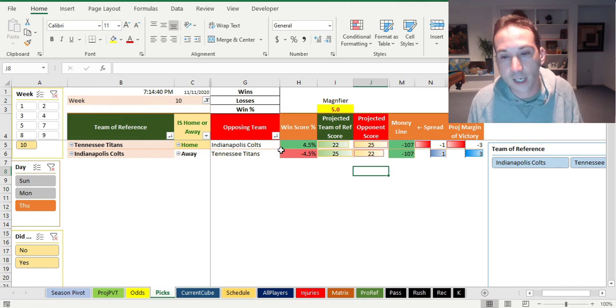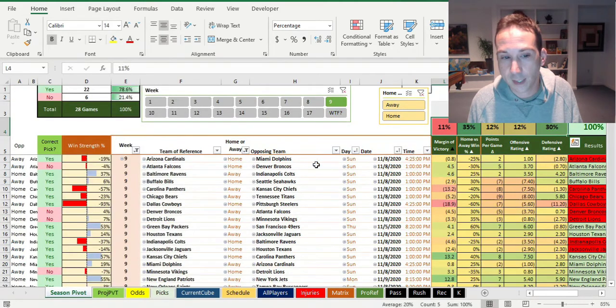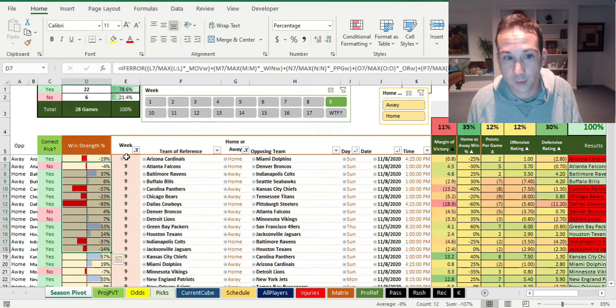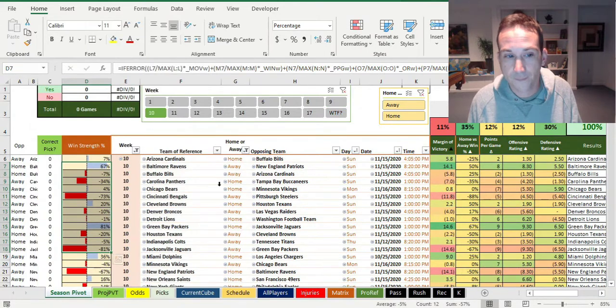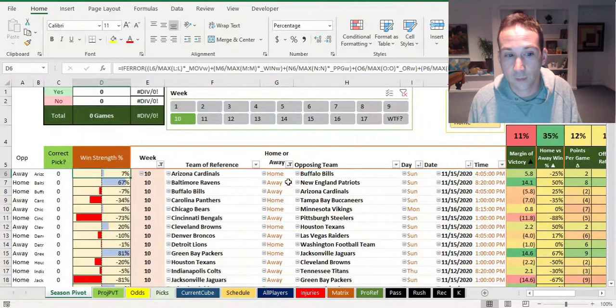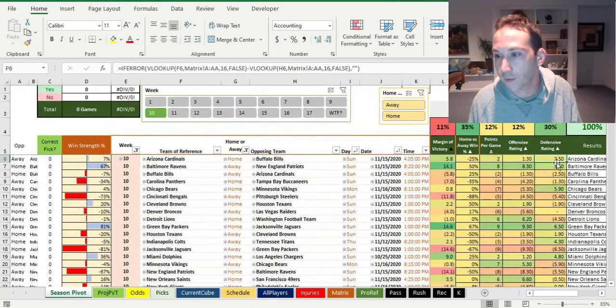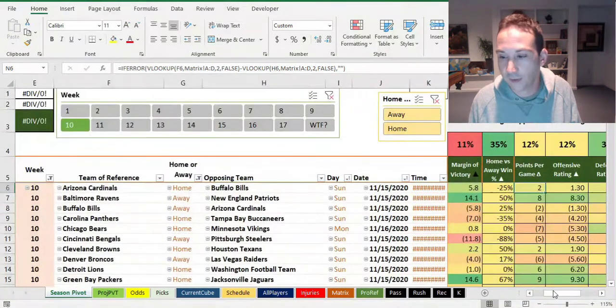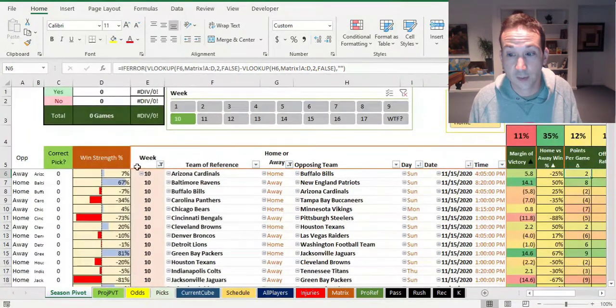Now, as for what is happening because of this, I think we're going to get a much better percentage up here for week 10, right? And you can see some things like it favors Arizona actually to beat the Bills at home, even though they're not as good at home as Buffalo is on the road. That's what this negative 25% says here. But other factors like their margin of victory, their defense, their offensive rating, points per game are actually all better. And that's why it's favoring Arizona, even though they just lost to Miami.